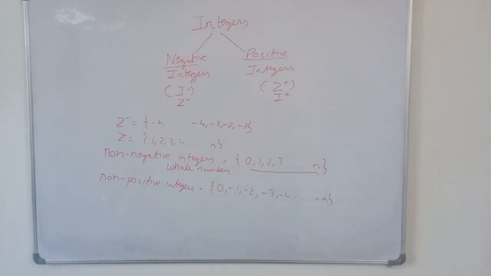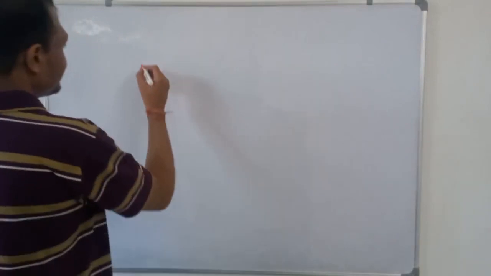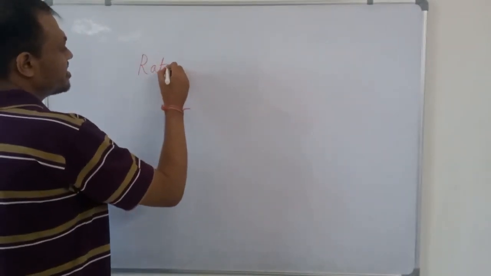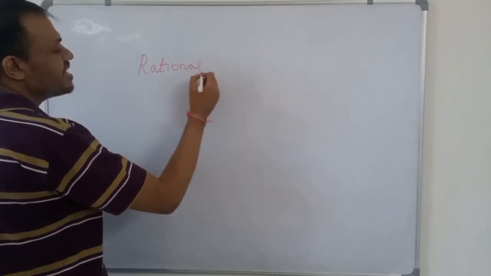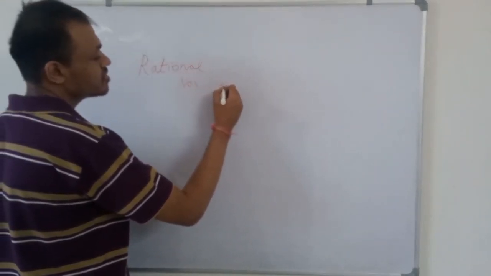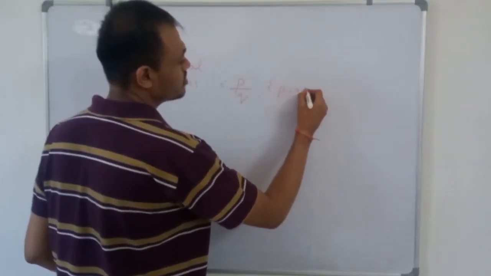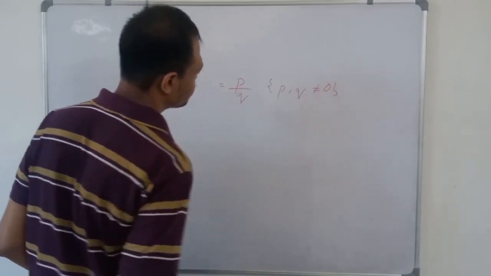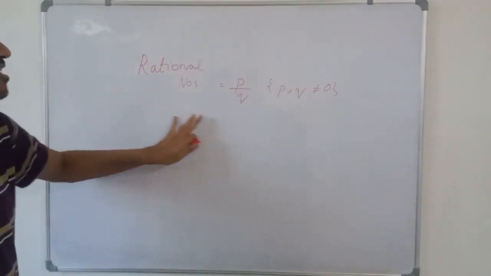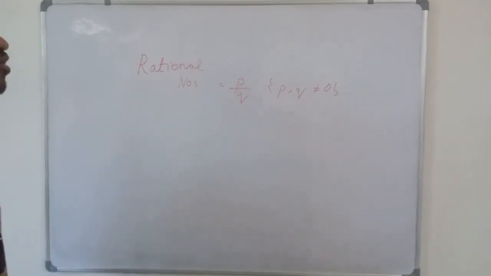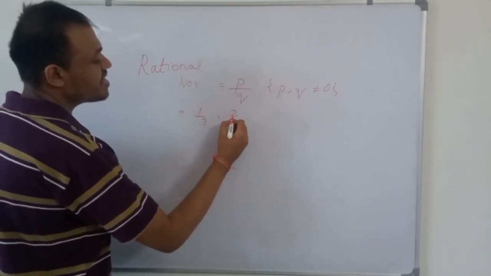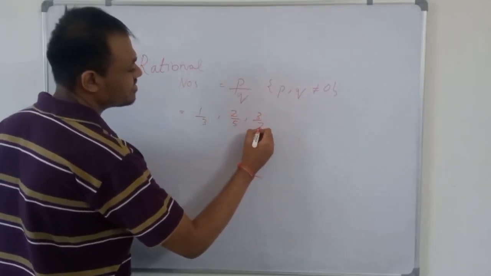Now we come to rational numbers. Rational numbers are those numbers which can be written in the form p by q, where q is not equal to 0, like 1 by 3 or 2 by 5 or 3 by 7.